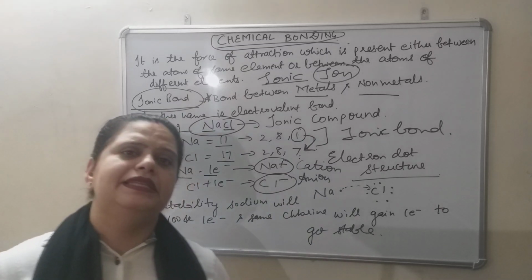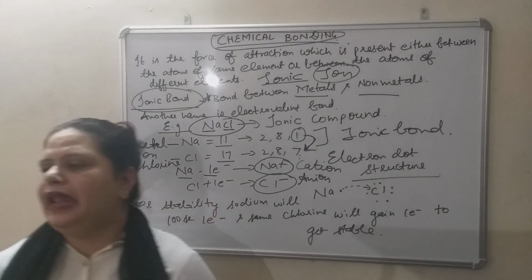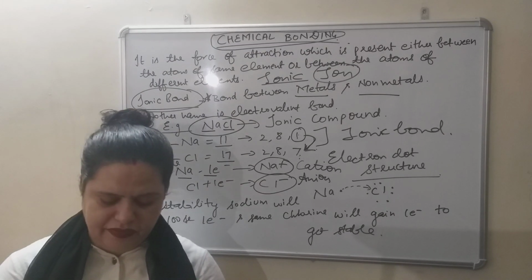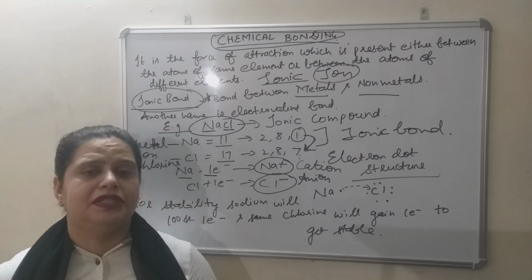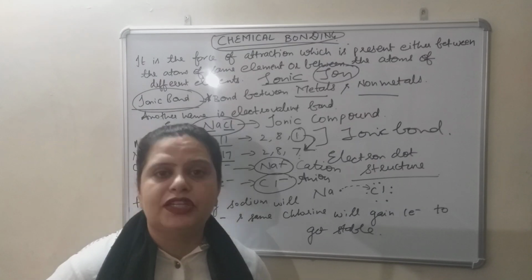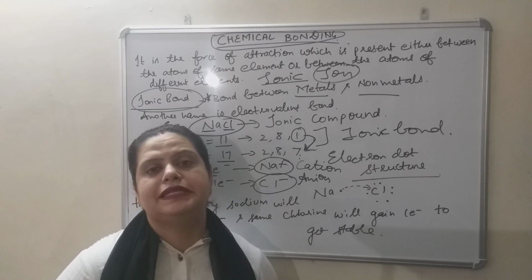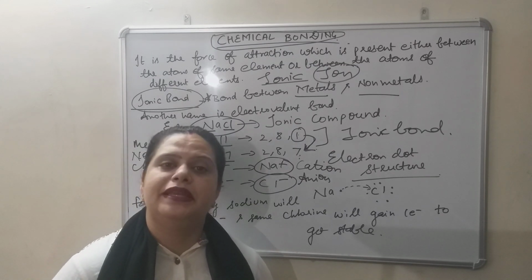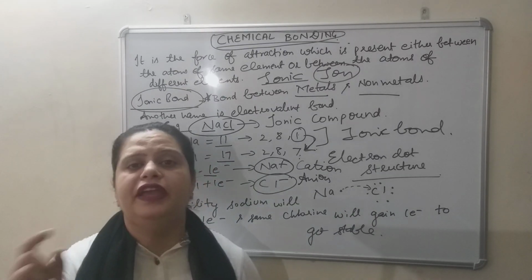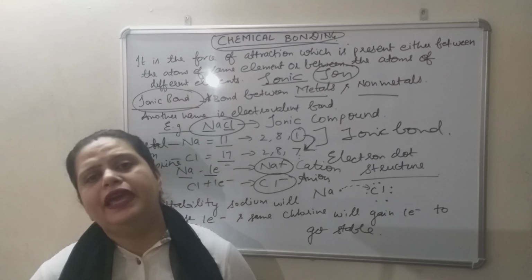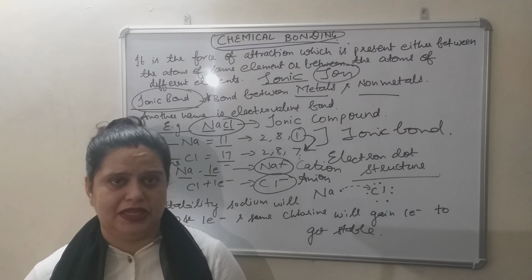Now there was a scientist, Lewis, who said that instead of drawing the structure again and again every time, drawing the full atomic structure is a very time consuming process. So he suggested one method for the representation of such ionic compounds, which is known as electron dot structure. Now what is electron dot structure? Electron dot structure is that structure in which electrons present in the outermost shell, that is the valence shell, are represented with the help of dots. And where we have to show the transfer of electrons, there we use this electron dot structure. It is easy and time saving, not time consuming.